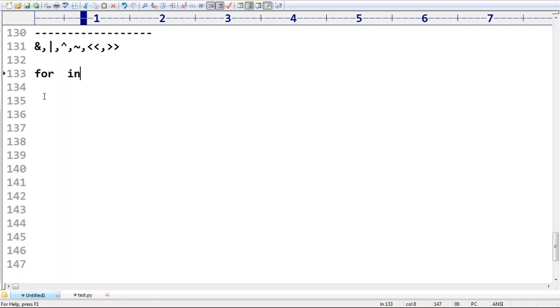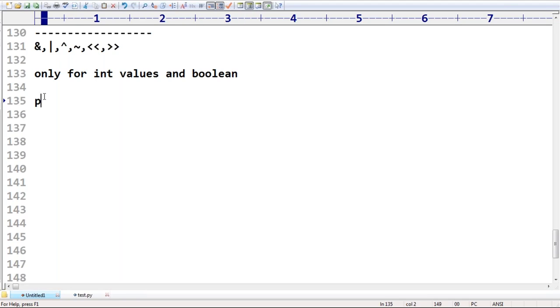These operators are applicable only for int values and the boolean type. By mistake, if you are trying to apply them for any other type, immediately we are going to get an error. Remember that, sir. These operators are applicable only for boolean and int values only.